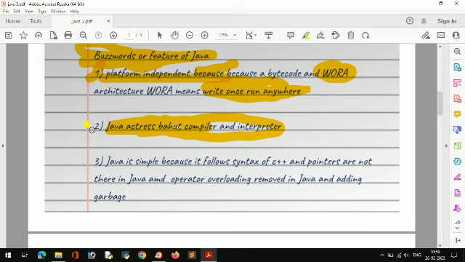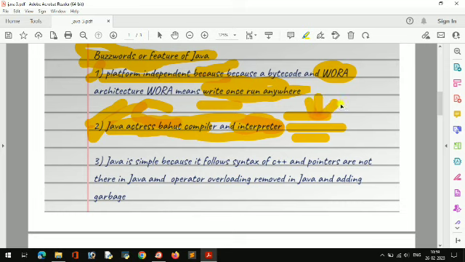Java acts as both compiler and interpreter, unlike C, which is only a compiler. Interpreter means it will check our code line by line. If any error occurs, it will stop there only.